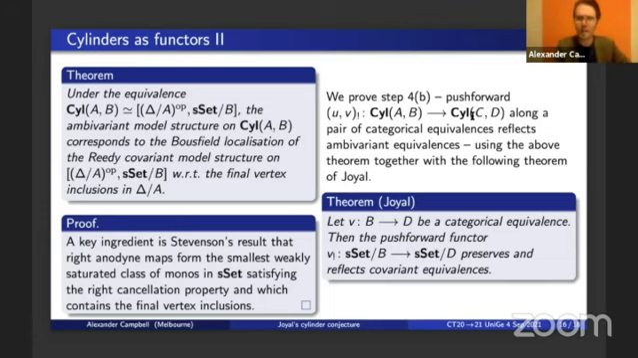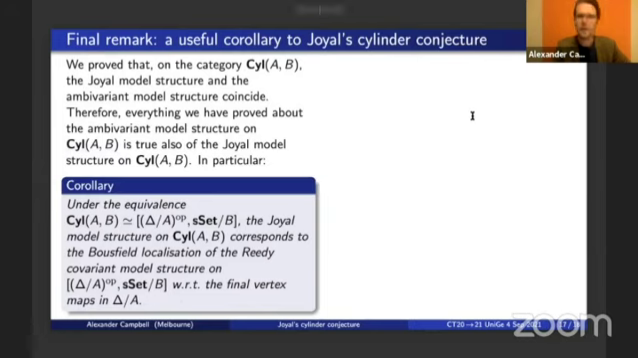Now I have one final thing I would like to say, which is the following. In the proof of Joyal's conjecture, we constructed this other model structure, the ambivariant model structure, which we showed coincided with the Joyal model structure, from which we deduced the conjecture. But in particular, everything that we proved along the way about the ambivariant model structure is true also of the Joyal model structure. So we have that theorem from the previous slide saying that under that equivalence, the Joyal model structure on SIL-AB corresponds to that Bousfield localization of this Reedy model structure on that functor category.